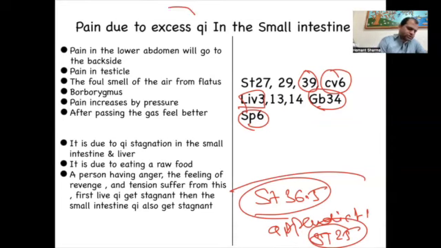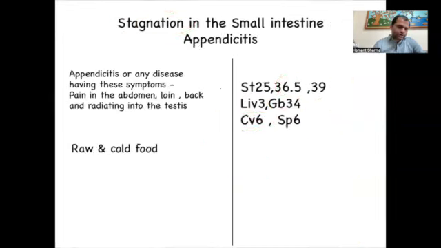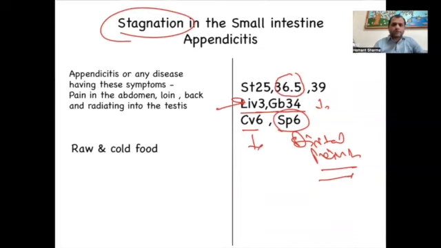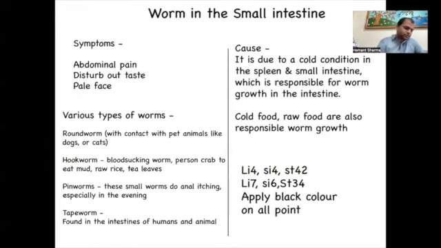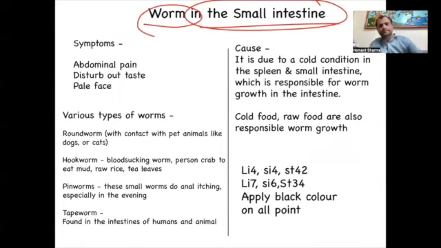So whether there is excessive chi causing because of the liver stagnation, liver attack, or this condition, the protocol is near about same, other than 1 point. So we have discussed 3 conditions. Number 1, excessive heat. Number 2, excessive chi. Number 3, stagnation of small intestine causing appendicitis. And the last pattern we'll discuss, worm in the small intestine.